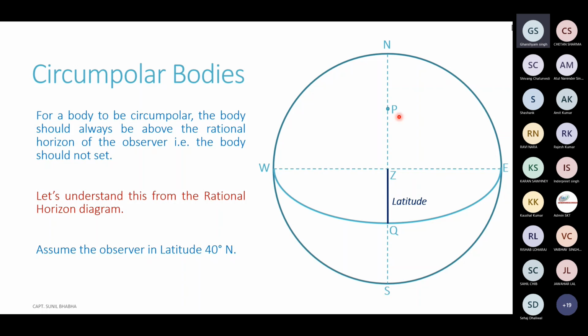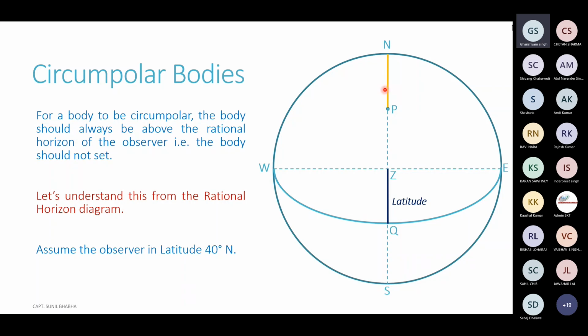Now in this diagram, let's assume some celestial bodies of different declinations and let us see whether they become circumpolar for this particular observer or not. Let us first assume a body with a declination opposite to the latitude. The latitude in this case is north, so let's assume a body having a southerly declination.